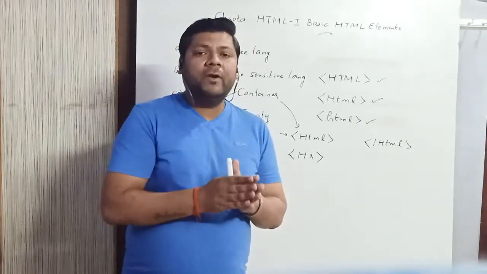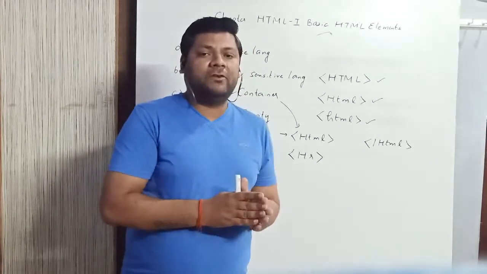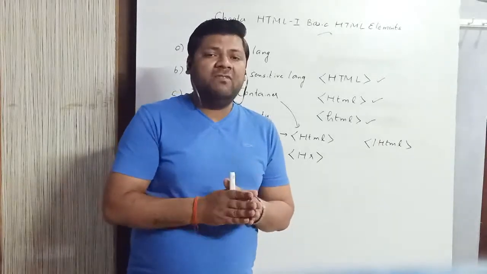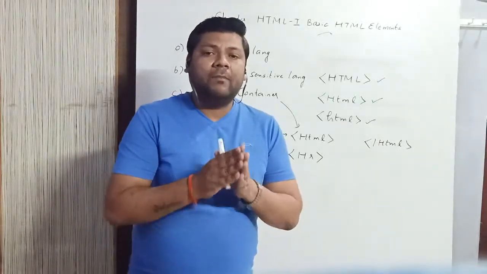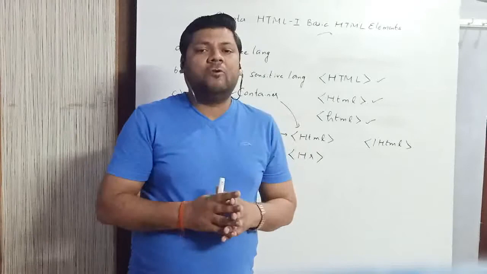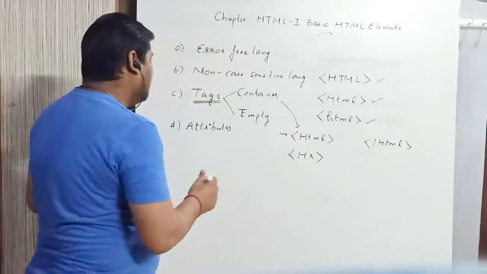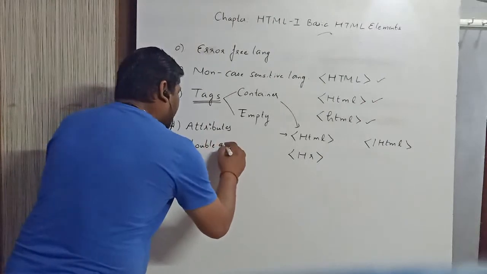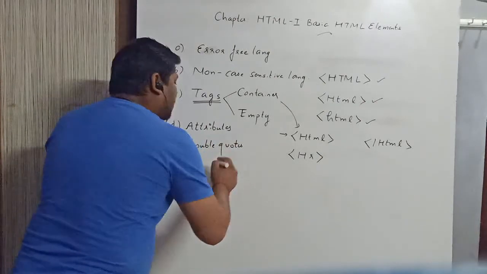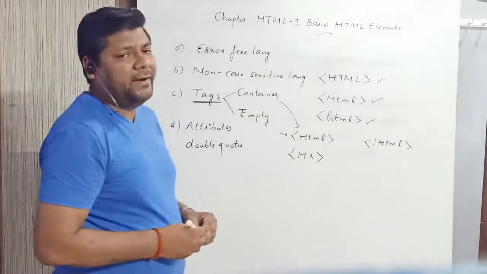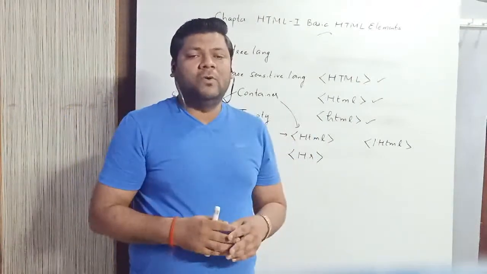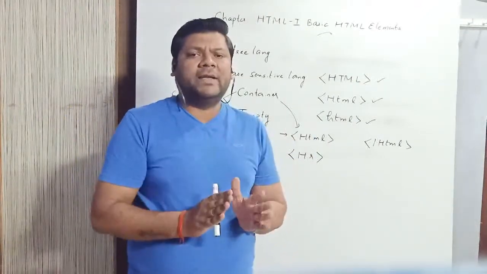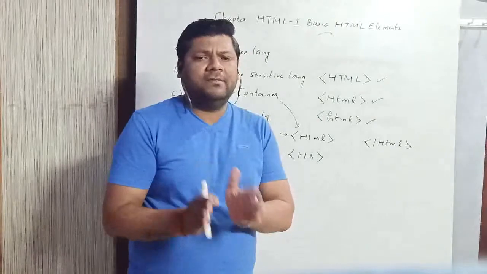And whenever you are going to write the values of the attributes, they should always be enclosed within double quotes or double inverted commas. If you do not enclose the values of attributes within double quotes, HTML will not produce any error. It will run the command.